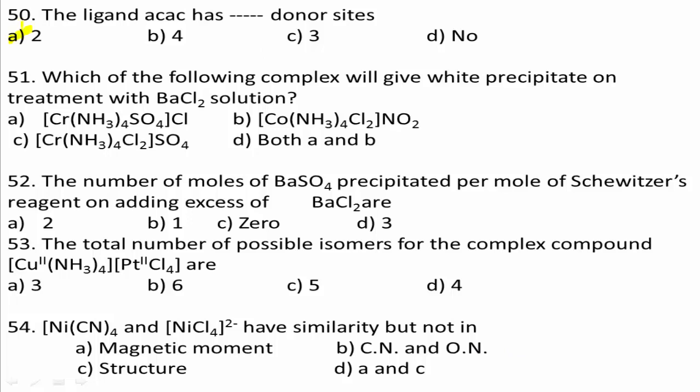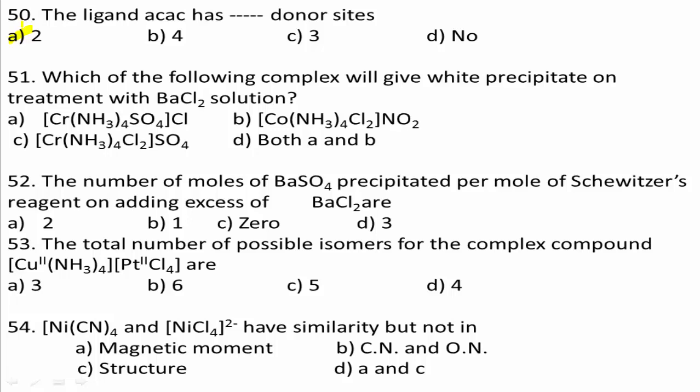Next question number 51. Which of the following complex will give white precipitate on treatment with BaCl2 solution? Option A [Cr(NH3)4SO4]Cl, option B [Co(NH3)4Cl2]NO2, option C [Cr(NH3)4Cl2]SO4, option D both A and B. Yes, reagent is BaCl2 in aqueous form.